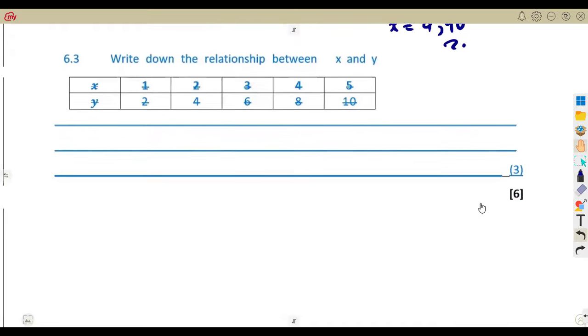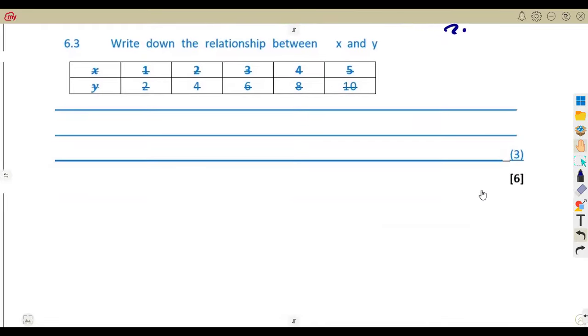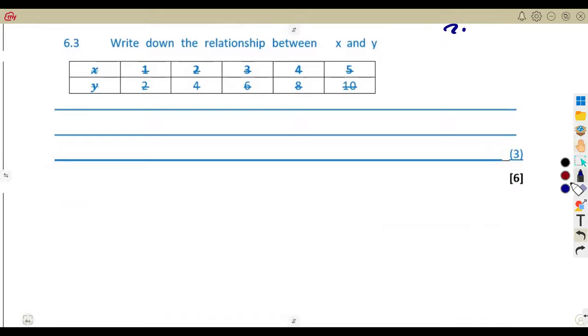On 6.3, they wanted you to write down the relationship of x and y. That is, we are given 1, 2, 3, 4, 5 and 2, 4, 6, 8, 10, and they want you to give the relationship between these two. You can use the gradient concept of finding the equation, where we take these as points. Remember, x and y, we can take that as a point: 1, 2, and 2, 4. So these are 2 points.